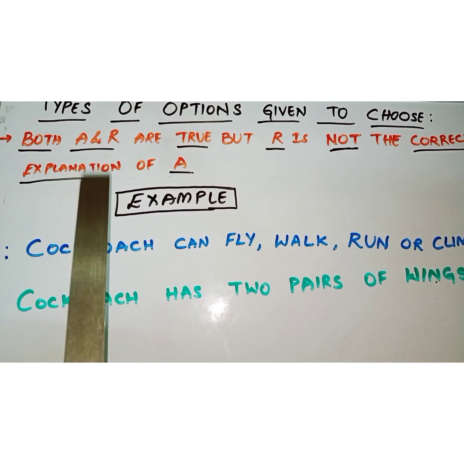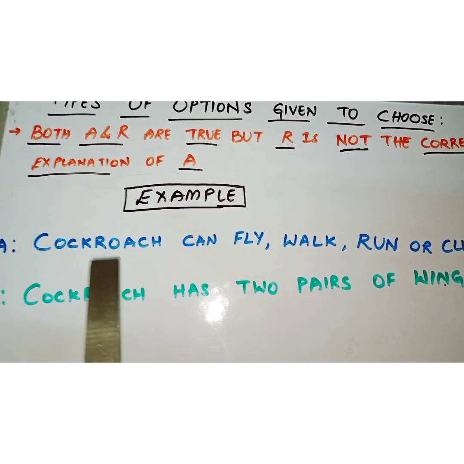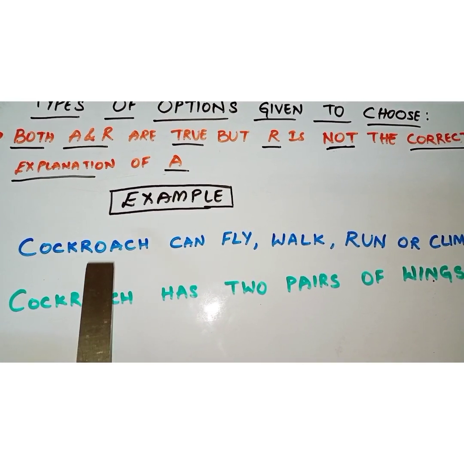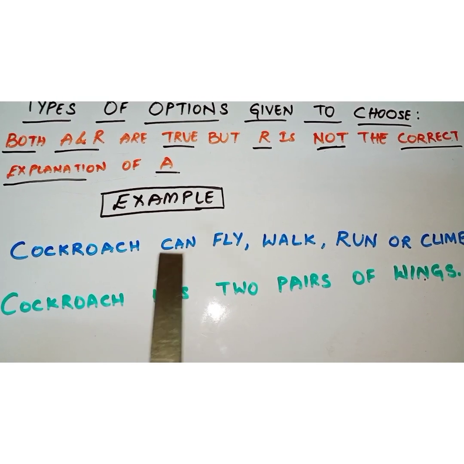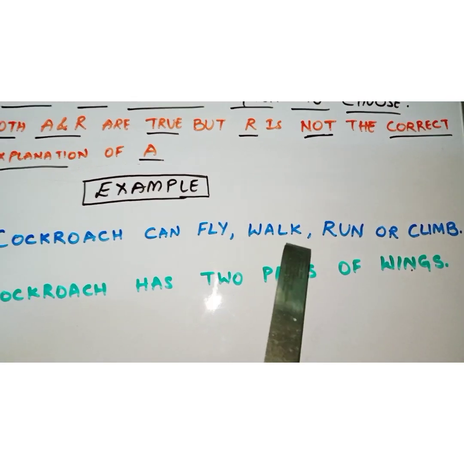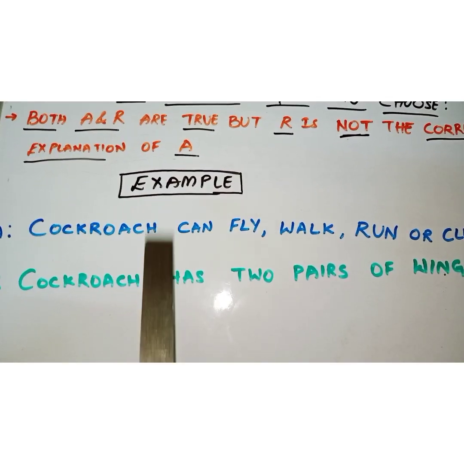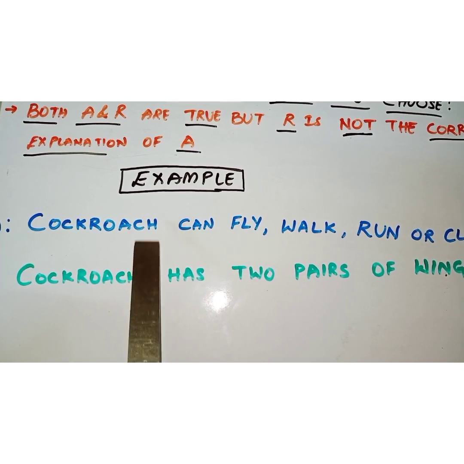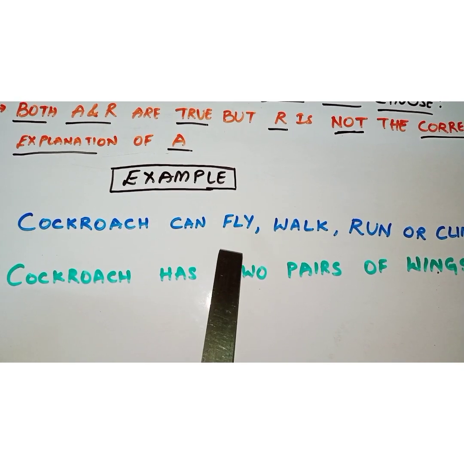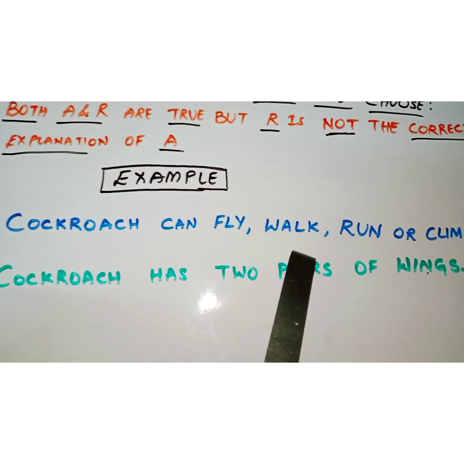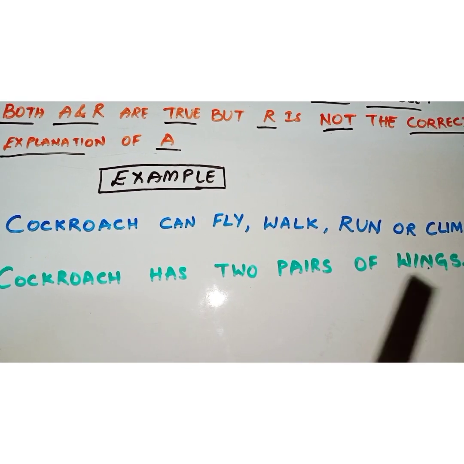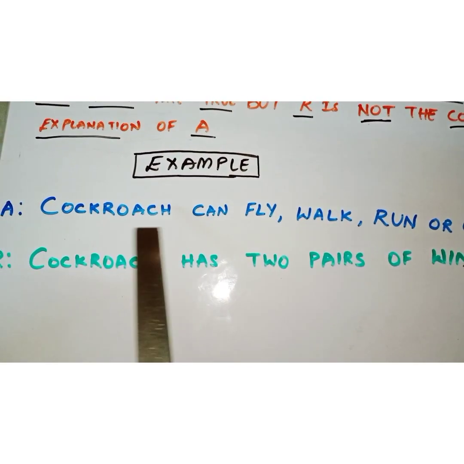Let us look into the next example. How can we choose this statement? I will give you the explanation. Here the assertion is: cockroach can fly, walk, run or climb. As we all know, yes it can fly, it can walk, it can run, and it can even climb. So this assertion is true.